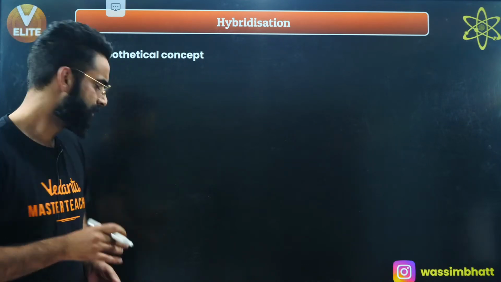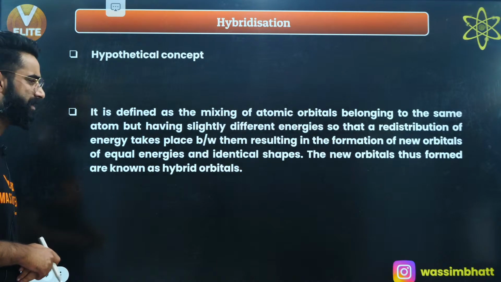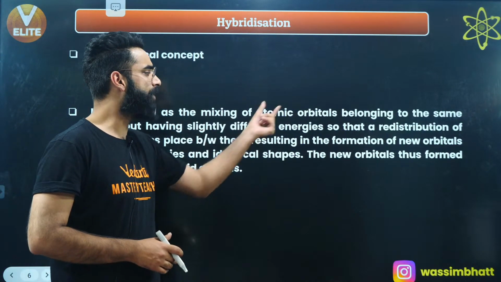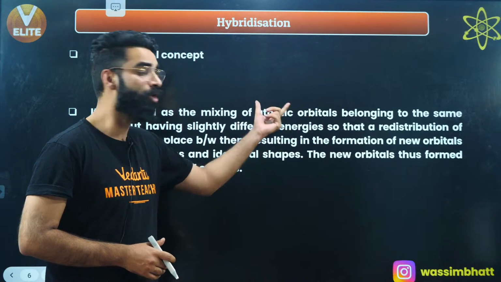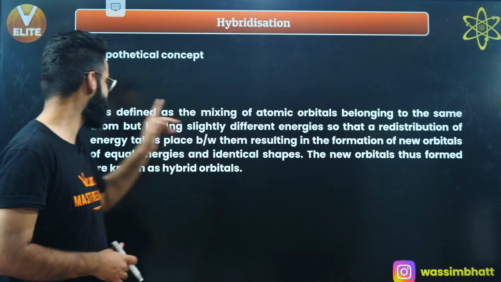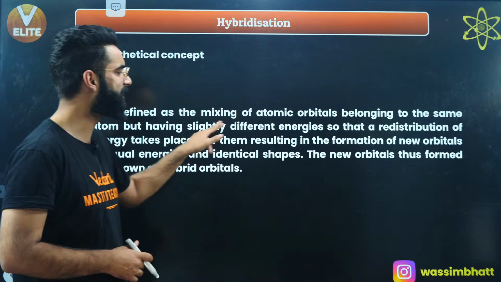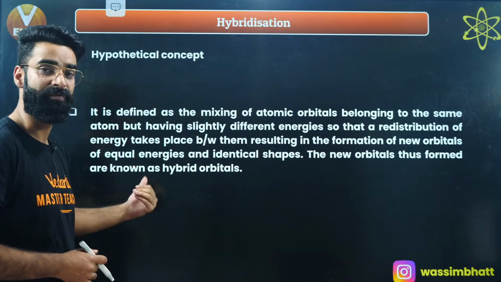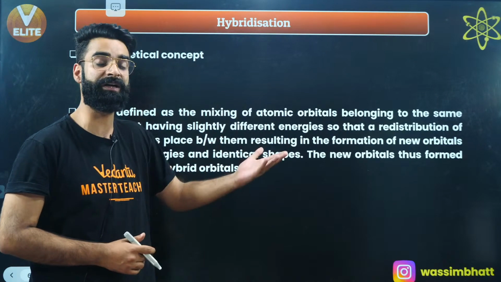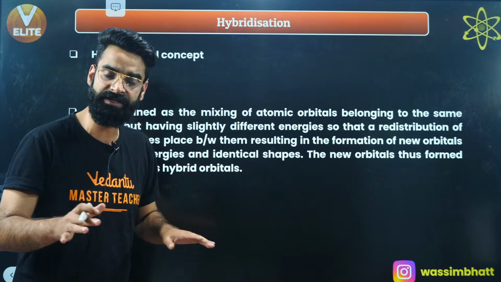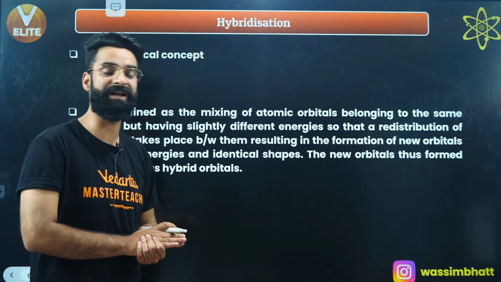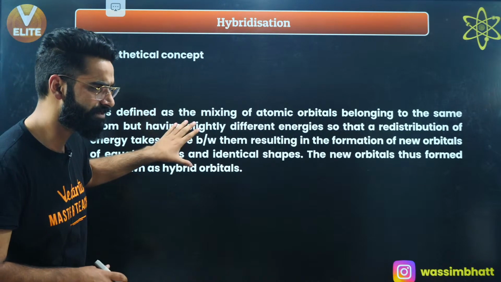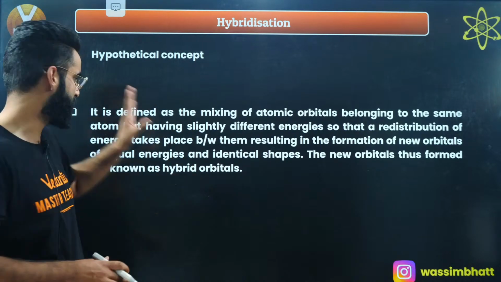Point number 2, what hybridization means. Hybridization is defined as the mixing of atomic orbitals belonging to the same atom but having slightly different energies, so that a redistribution of energy takes place, which leads to the formation of new orbitals which are identical in all respects, and those new orbitals are termed hybrid orbitals. What that means, you'll get in some time. First, I want you to remember this.